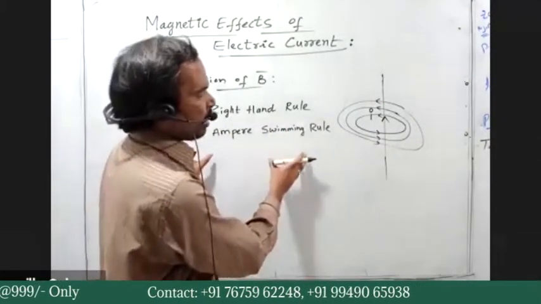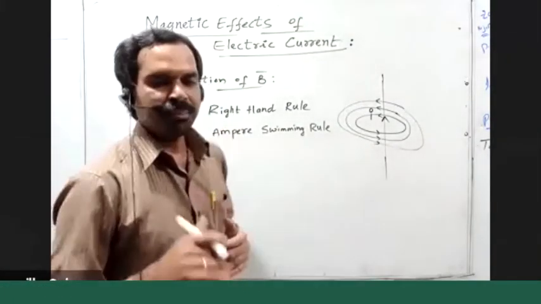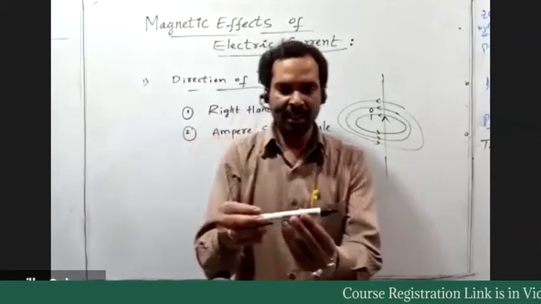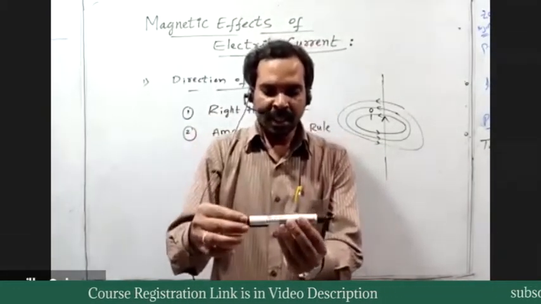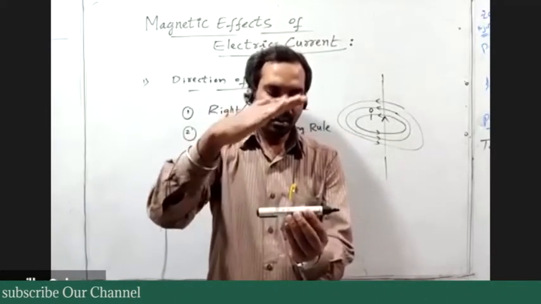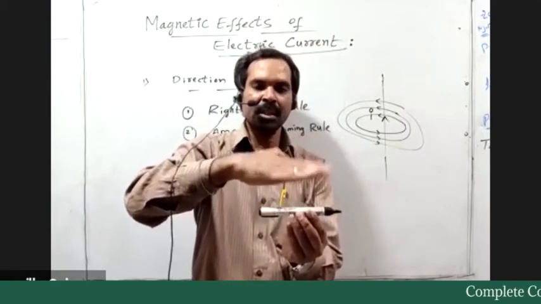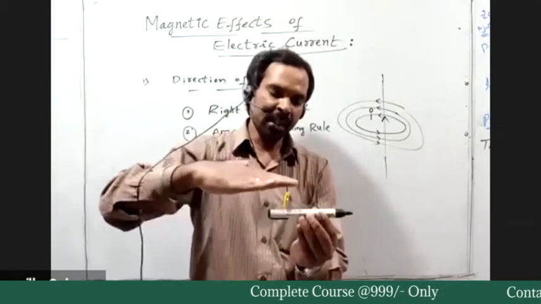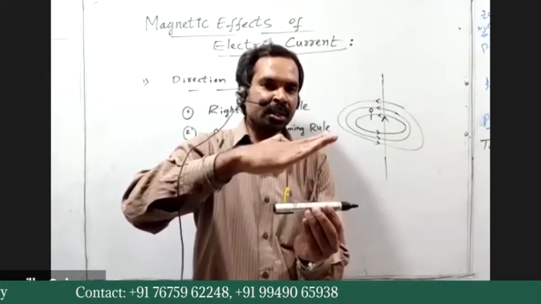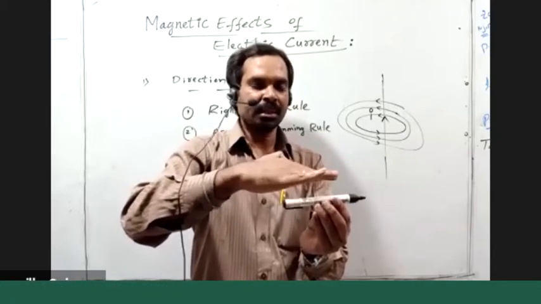According to the Ampere swimming rule, suppose this is a current carrying conductor carrying current in this direction. Now imagine a person swimming above the conductor along the direction of current. Then the deflection of the left hand of the swimmer indicates the direction of the magnetic field.